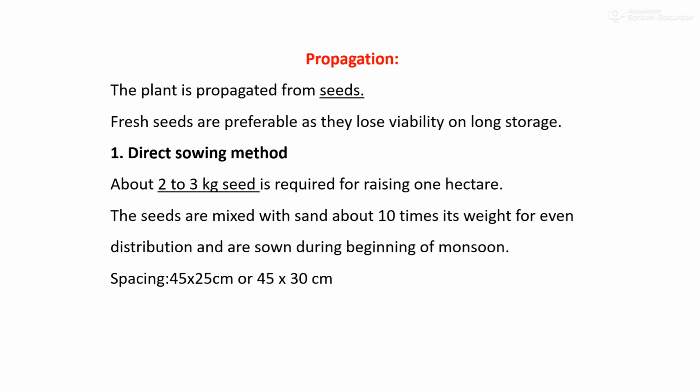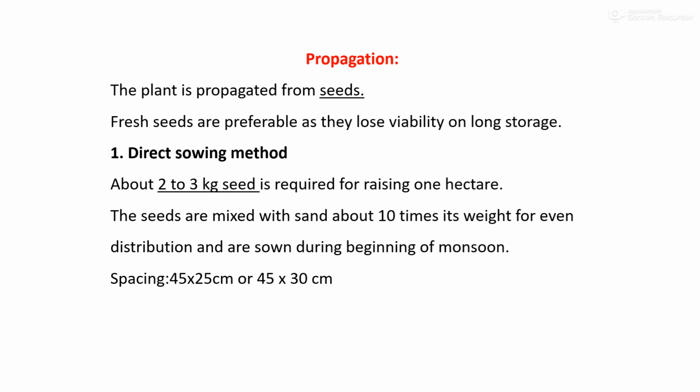Then the propagation. It is propagated simply by means of seed. Fresh seed is preferred as it loses viability on long storage. There are two methods of sowing or propagation. We can directly use the seed for sowing, or we can prepare seedlings and then transplant the prepared seedlings to the main field.